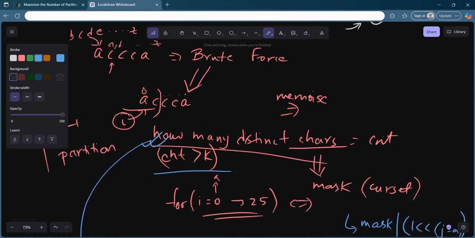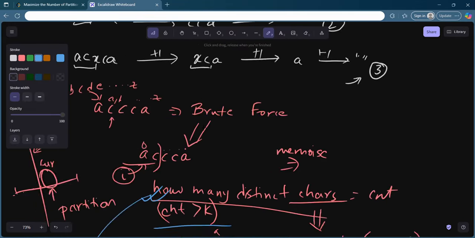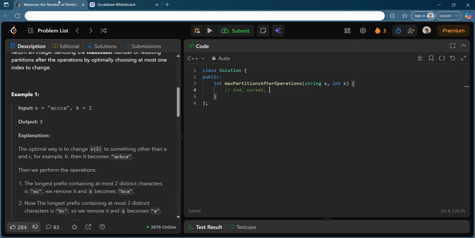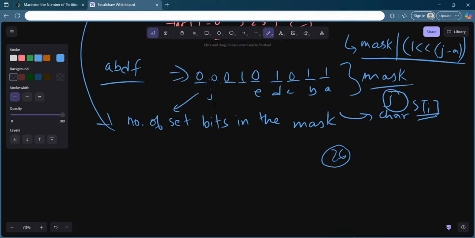And you see, I can change a string only one time. So I can add another flag, a boolean one: is it allowed to change? If I have changed one time, I will set this flag to false, and this will also be a state, because when this flag is set to false, you cannot change any more. So let's say you are iterating through a string in a recursive manner, and at this point you have changed the character.